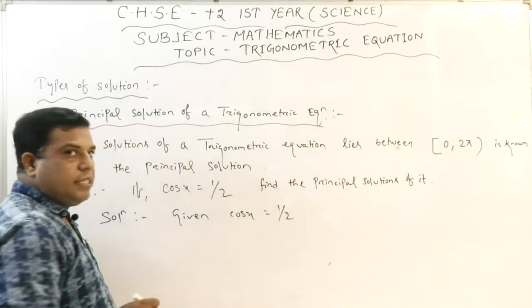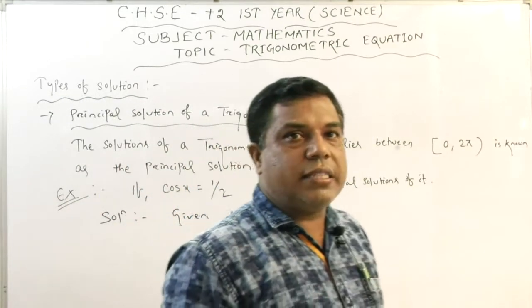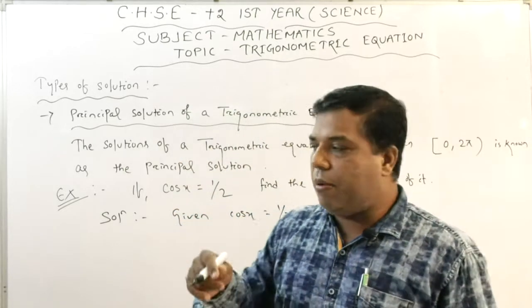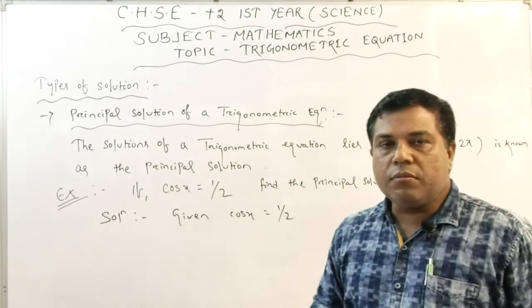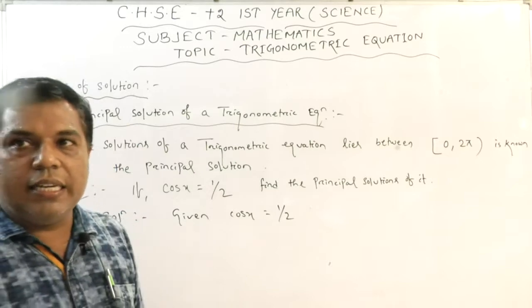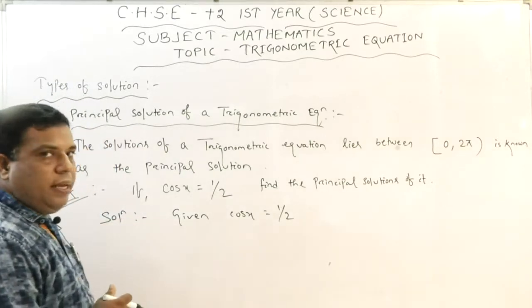Now dear students, think and tell me, for what value of x is cos x equal to half? You think and tell me first, then I will show you. Yes, dear students, what is the value? It is pi by 3.